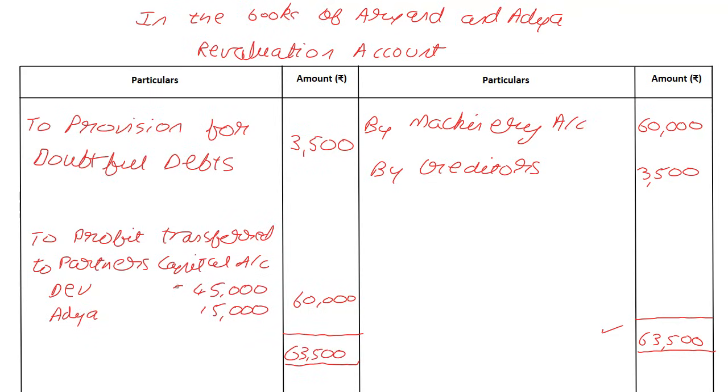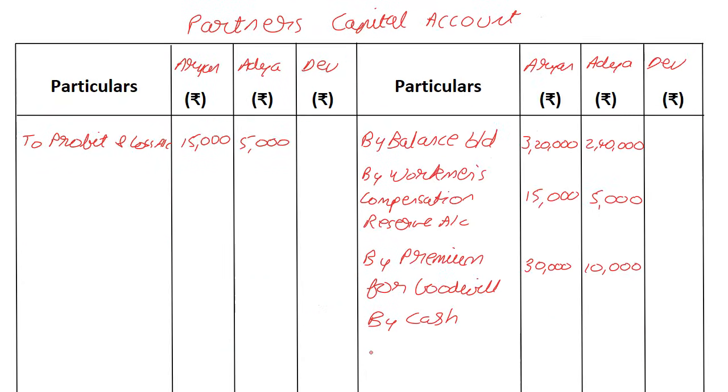Anyway, we are done. 45 and 15 is on the credit side of the partners' capital account. So by revaluation account, 45,000 and 15,000. Now we are done with most of the sum.